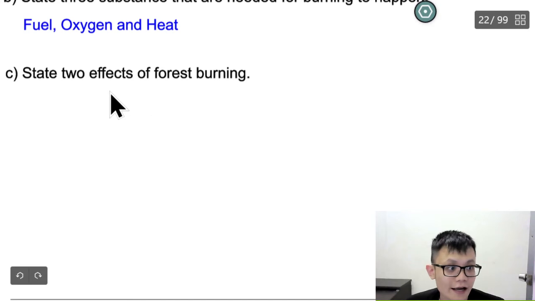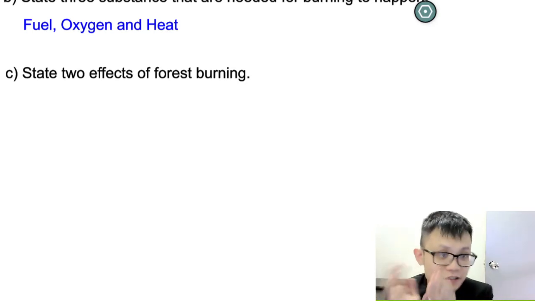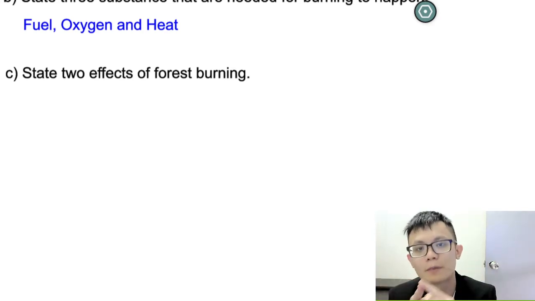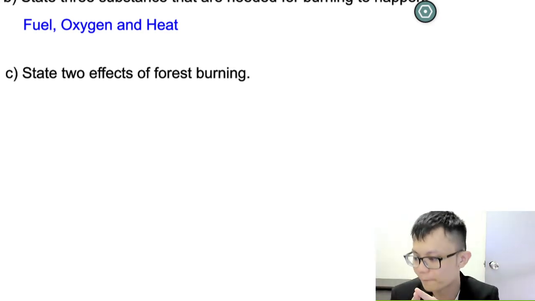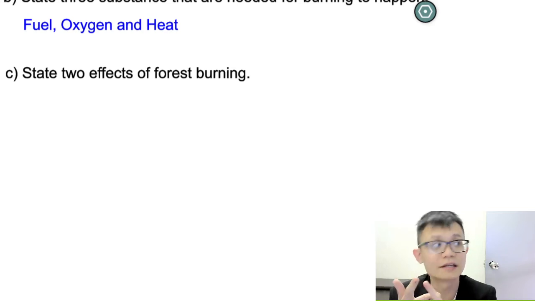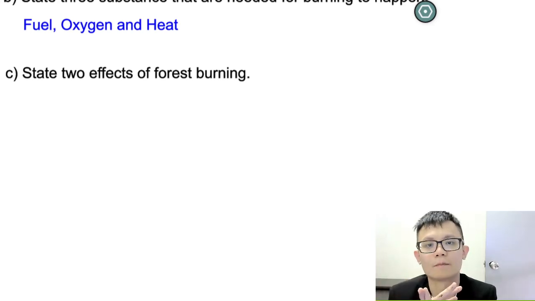State two effects of forest burning. For this question, it is very easy, correct or not? Two effects of forest burning. You can talk about air pollution. You can talk about the habitat of animals being destroyed. We can talk about food resources being reduced. We can talk about global warming, and a lot of things we can say.